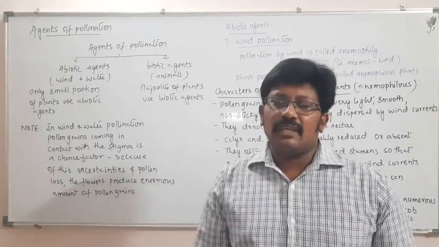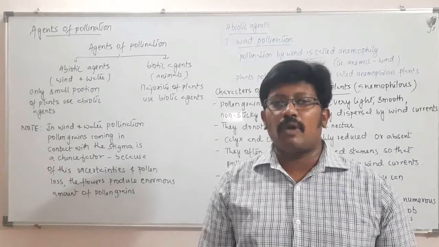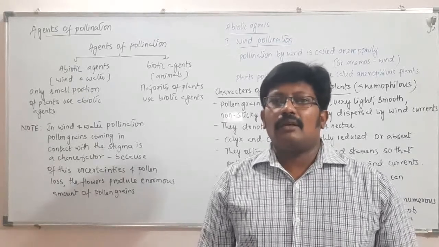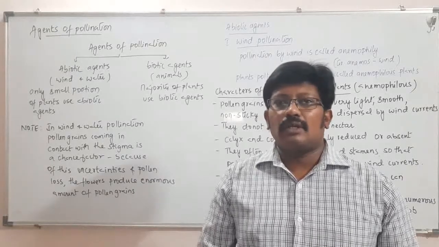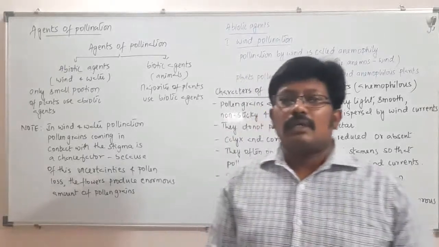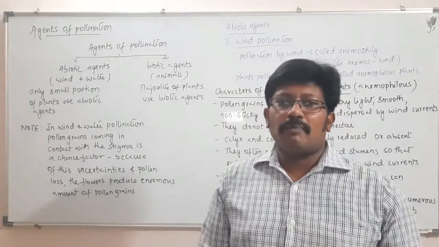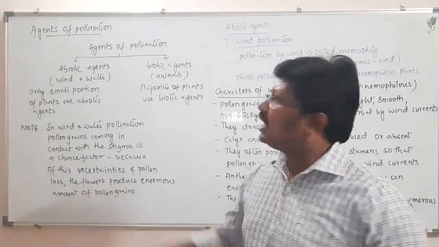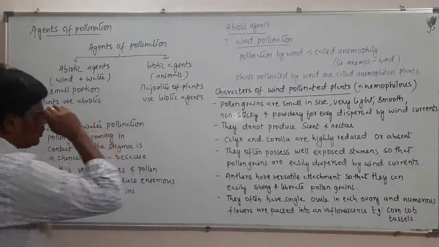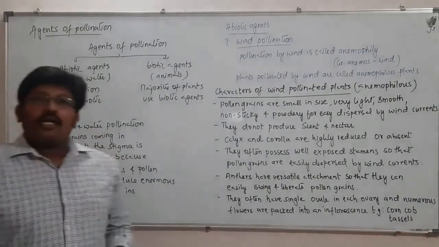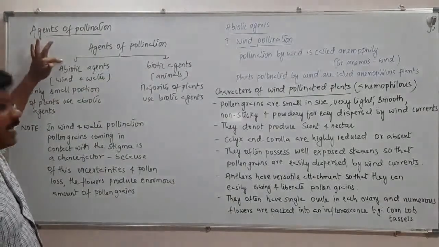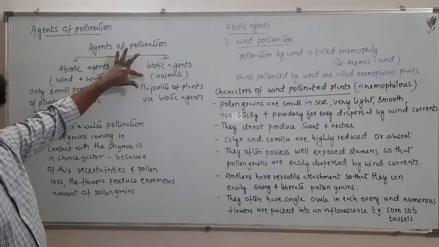In the previous video, we studied about pollination and types. In this video, we will study about how that pollination is brought about. That pollination is brought about by some agents and we call them agents of pollination. So all those agents of pollination have been categorized into two. They are abiotic agents and biotic agents.